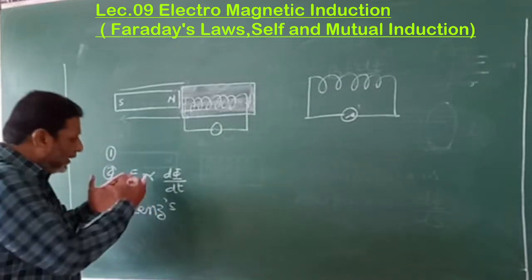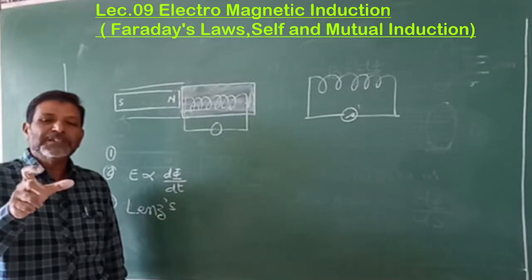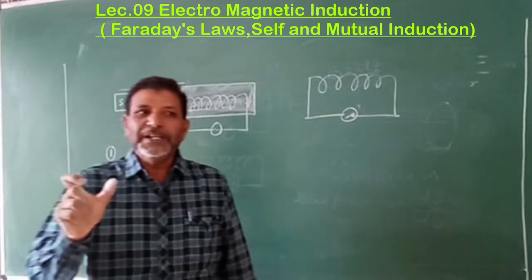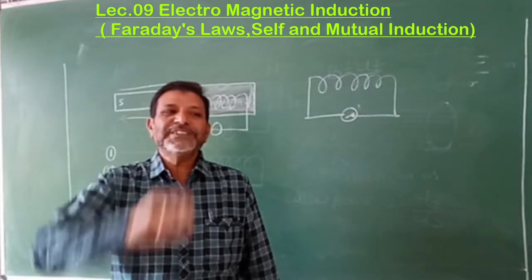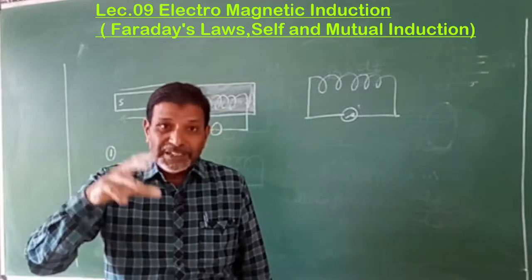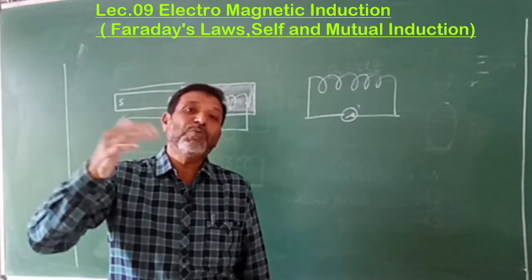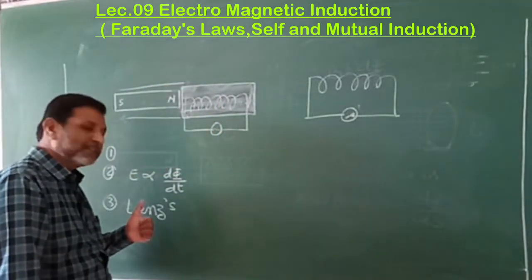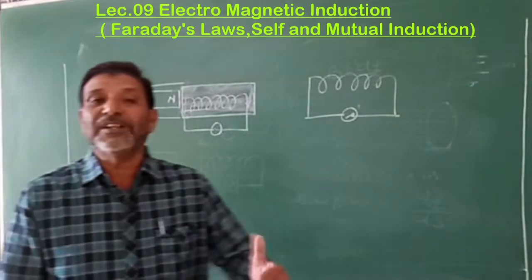Here, when there is a change in the magnetic flux, that change produces the EMF. Then if the EMF is produced, what about its direction? In what direction is the EMF produced? That you can determine by using the third law proposed by Lenz, known as the Lenz law.